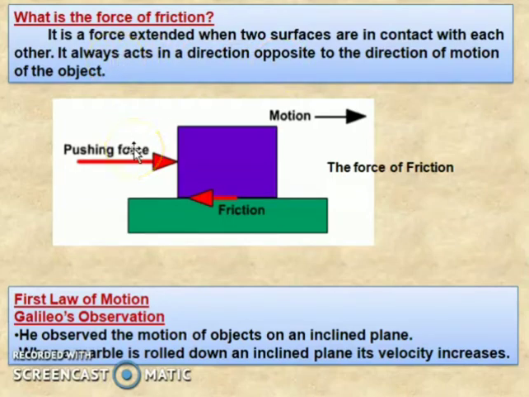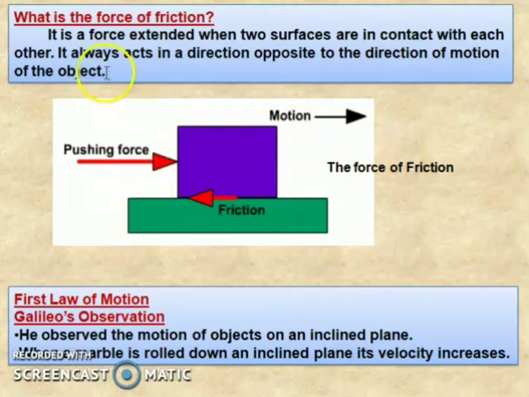Now listen, in this diagram, this is a pushing force that we are applying on a box. The friction is in the opposite direction. So what happens? The box will move in this direction. That is where the motion happens, and the friction will always be in the opposite direction.